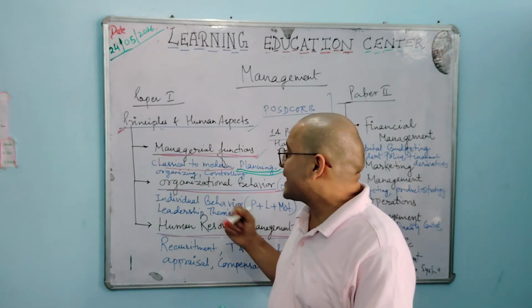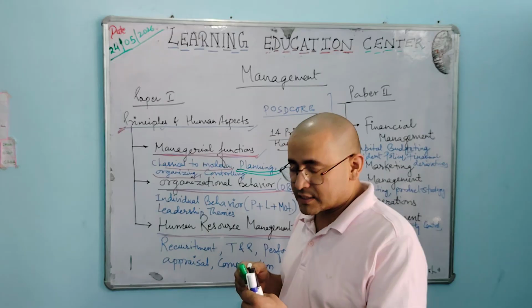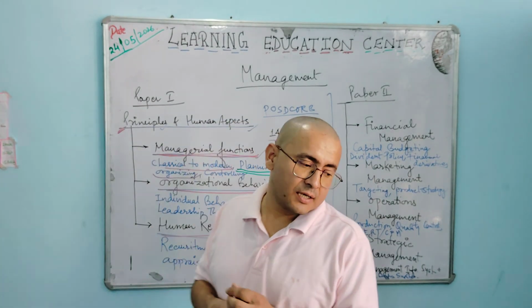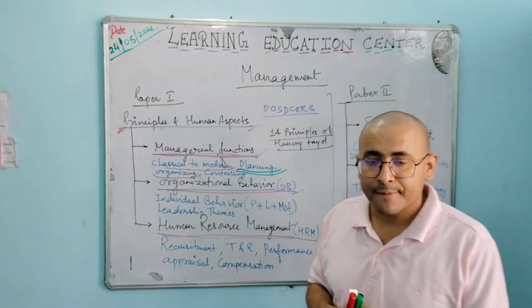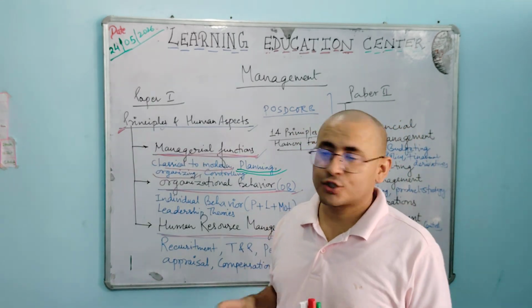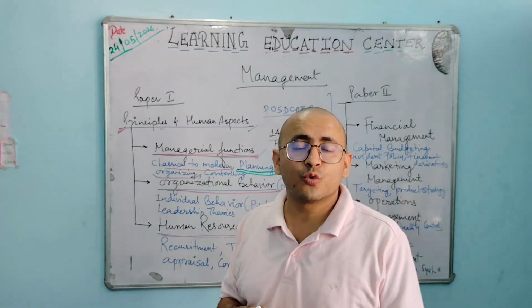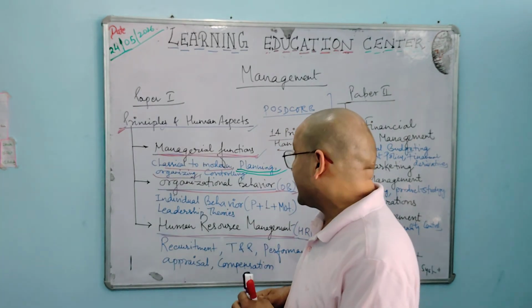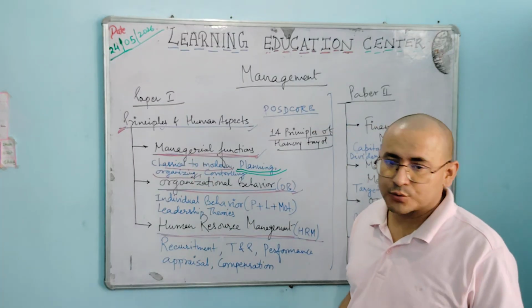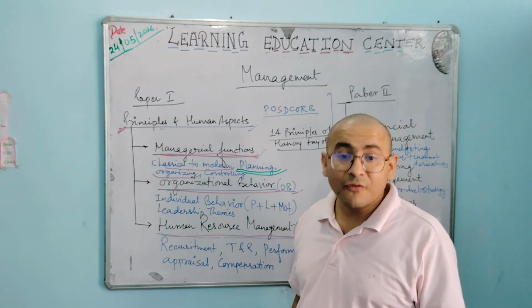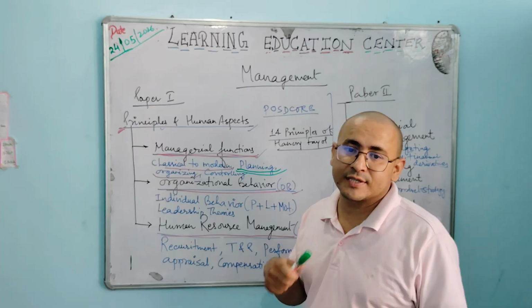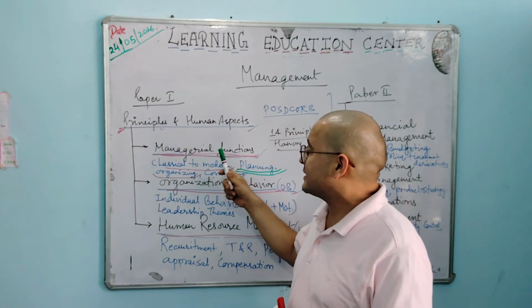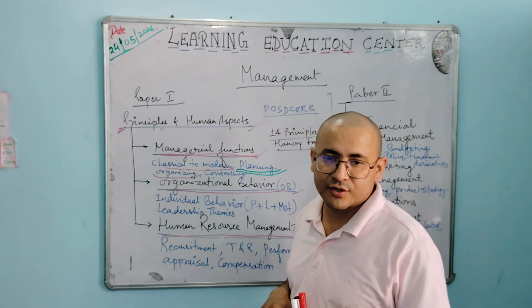Now, organizing, because every organization needs to organize things. Suppose some resources are needed, and those resources need to be organized. That may be human resource, personnel resource, or any kind of physical, material resource. What are the different decisions, and after them, what will be the effect and consequences of those decisions to gain the objective? All of that comes under organizing, and it is studied under the managerial functions.